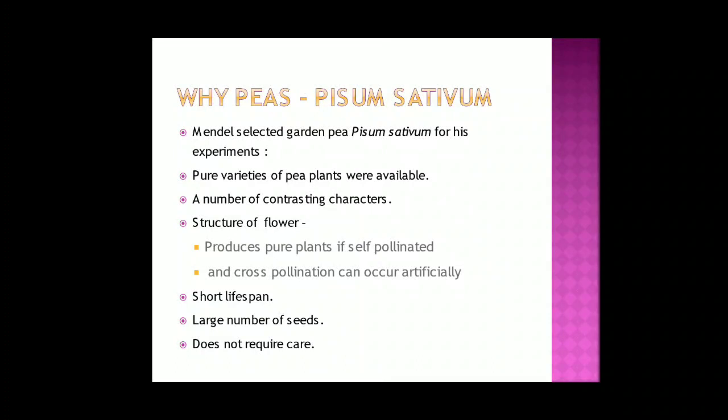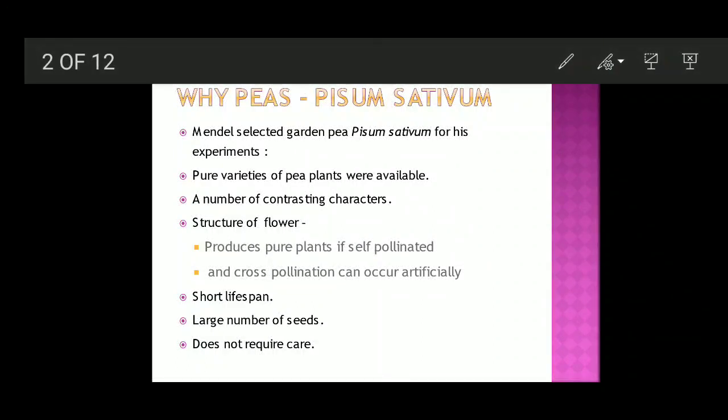Then the lifespan is short. You will see pea plants last only for 3-4 months. So in 1 year 2-3 crops can be grown easily. Large number of seeds. Because he used mathematics also with biology, he used to count the number of seeds, the color, the shape, everything. So a large number of seeds were produced and they do not require a lot of care. So this was the reason for taking pea plant as a material for his experiment.